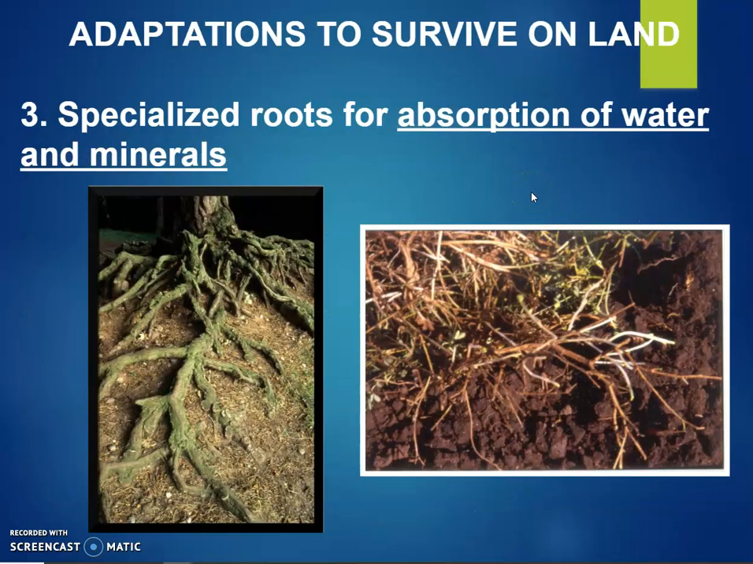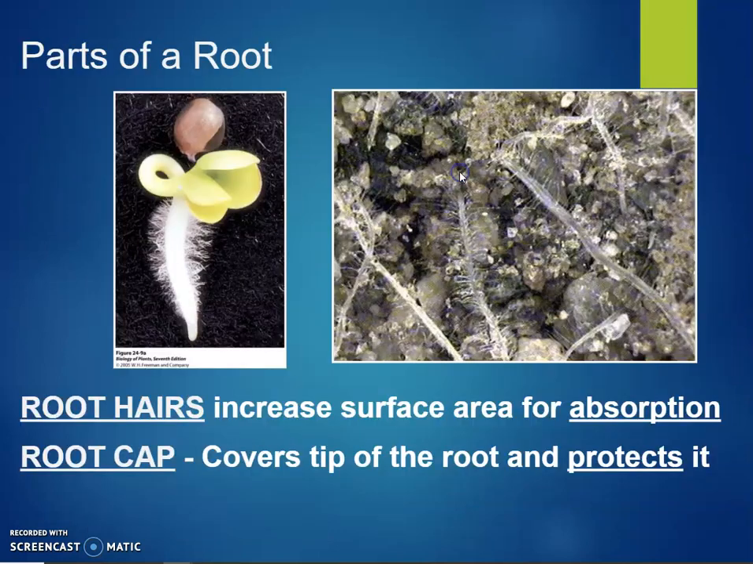The third adaptation to survive on land is having specialized roots that can absorb the water and the minerals because they're no longer just floating in the water. They have to be able to go down into the ground to get water. And so with those roots, they can absorb minerals and water. There are different parts of the roots. First, we have root hairs, which are the hairs that come off of the roots that increase surface area so that you can absorb more water.